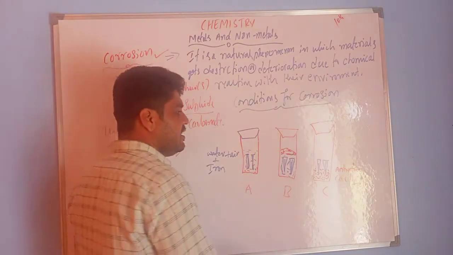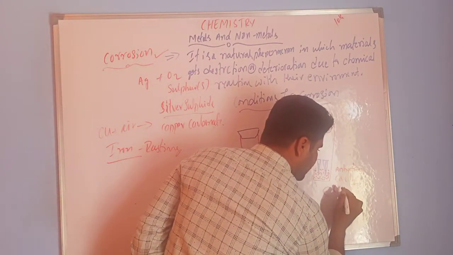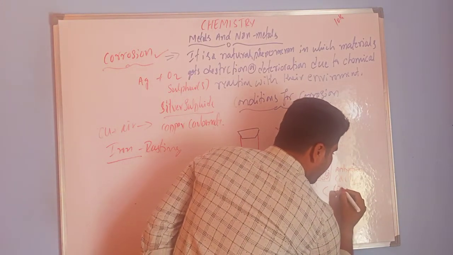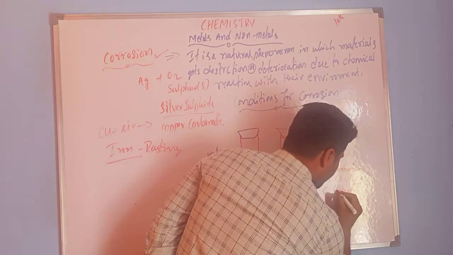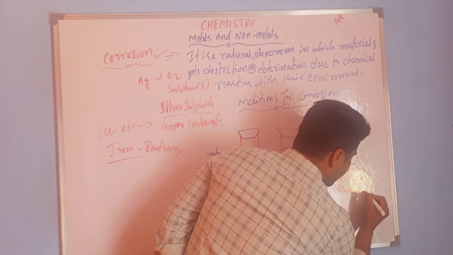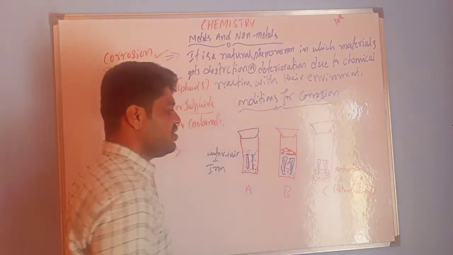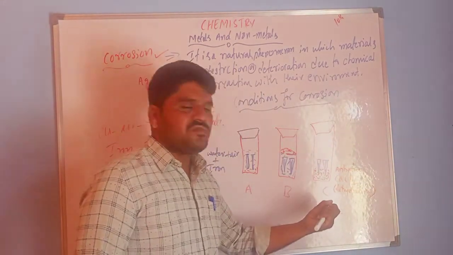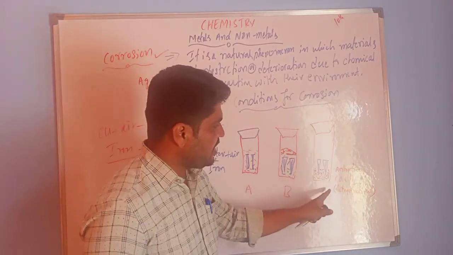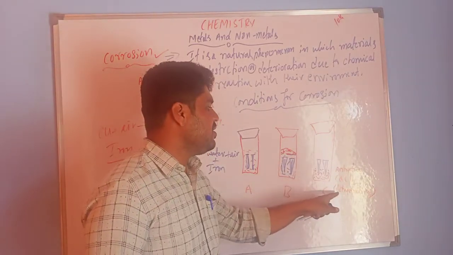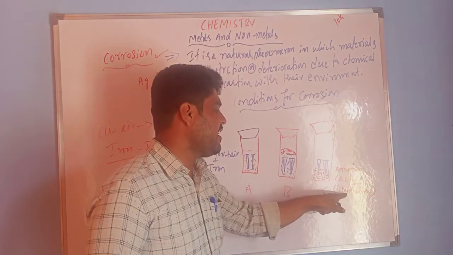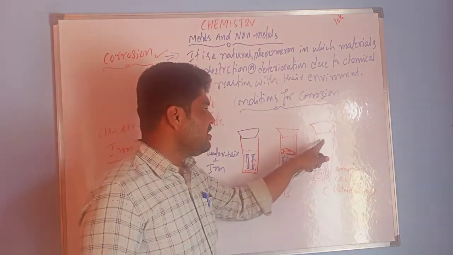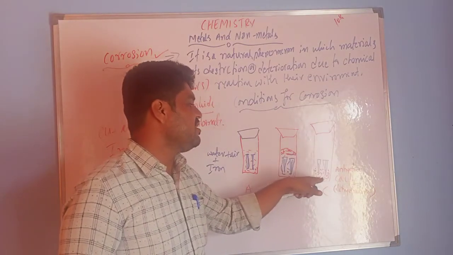This is a dehydrating agent. Dehydrating agent means it absorbs the moisture in that particular area. In the test tube, this anhydrous calcium chloride absorbs all the air and moisture in this test tube.